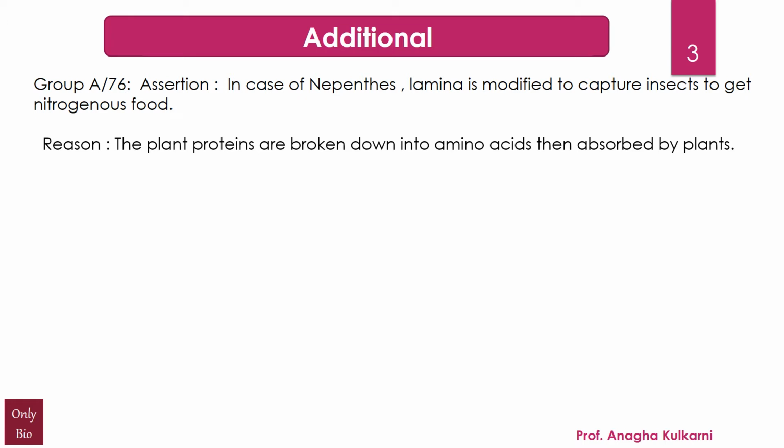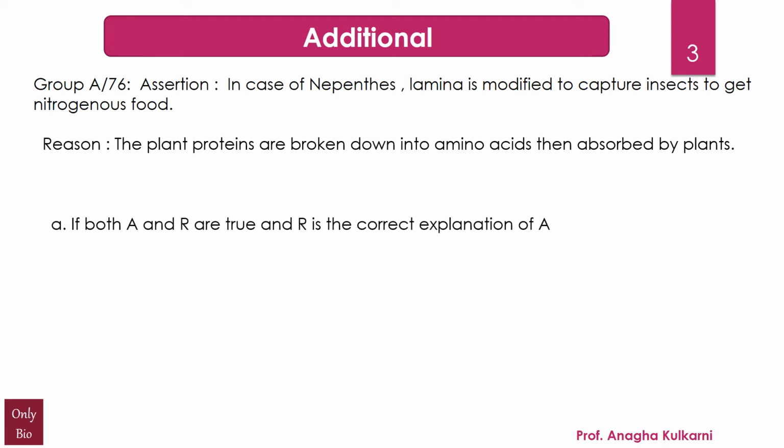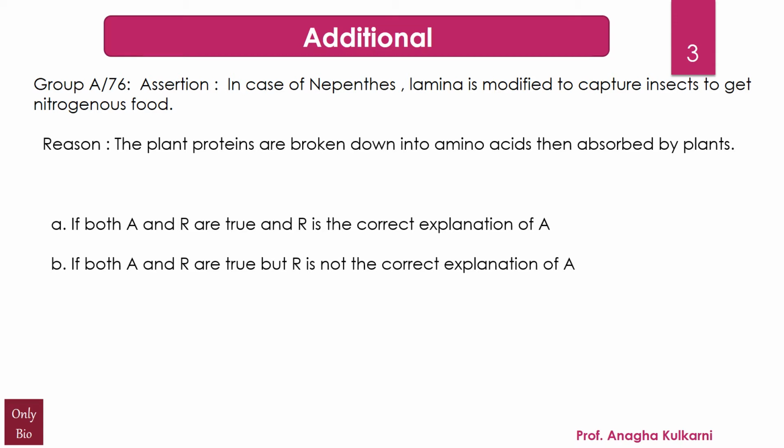And the options given are A. If assertion and reason are true and reason is the correct explanation of the assertion. B. If both assertion and reason are true but reason is not the correct explanation of the assertion. C. Assertion is true but the reason is false. And D. If both assertion and reason are false. And the correct answer for this question is C. Assertion is true but the reason is false.